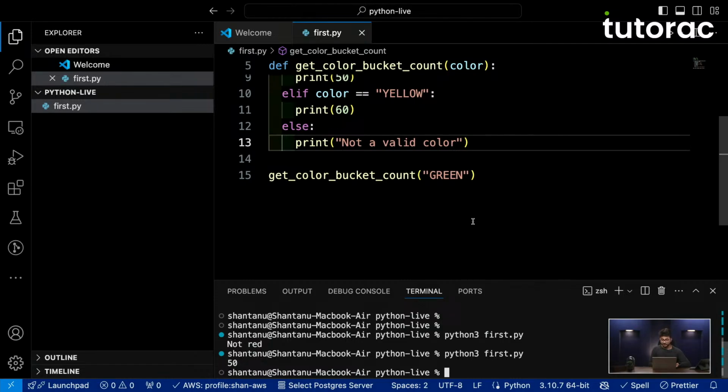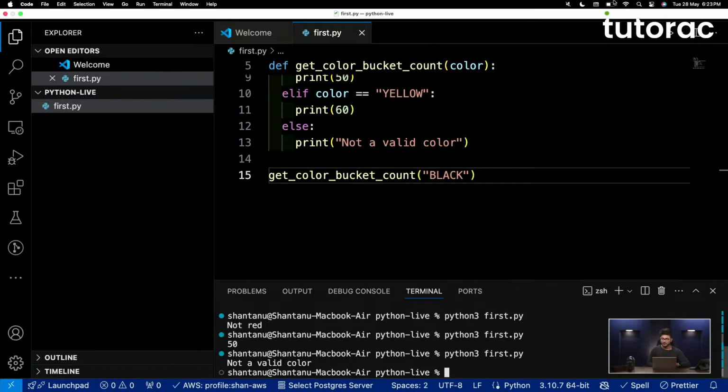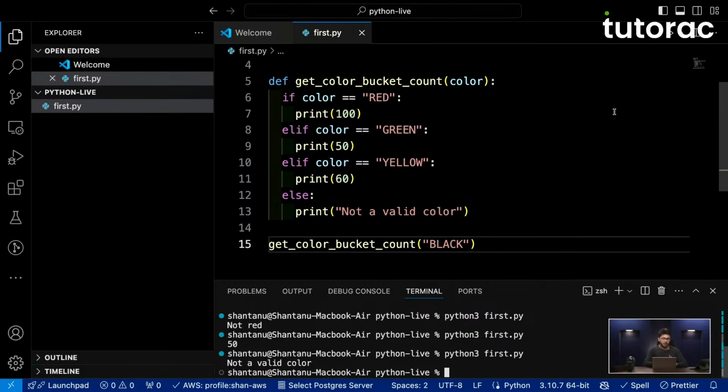You see it says 50. Okay, let's try to add a separate color like black. I'll run it and it says not a valid color. So technically it's working absolutely fine. Okay, so we did talk about conditional programming in Python.